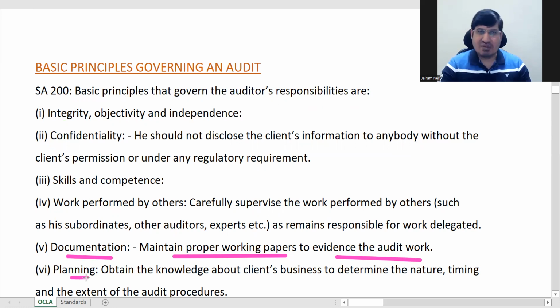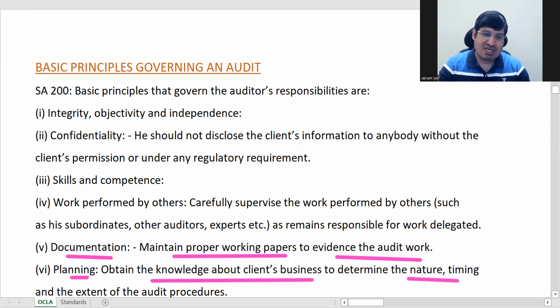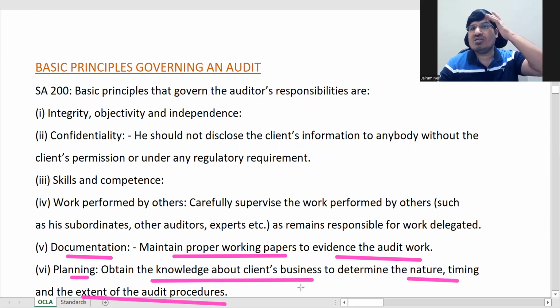Planning, so this comes much before. So obtain knowledge of client's business, to determine the nature, timing and extent of audit procedures. So first see how the business is set up. Only then he can determine when to audit and what the procedures are, right?